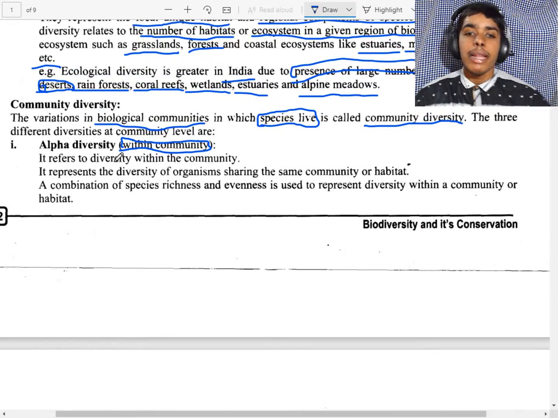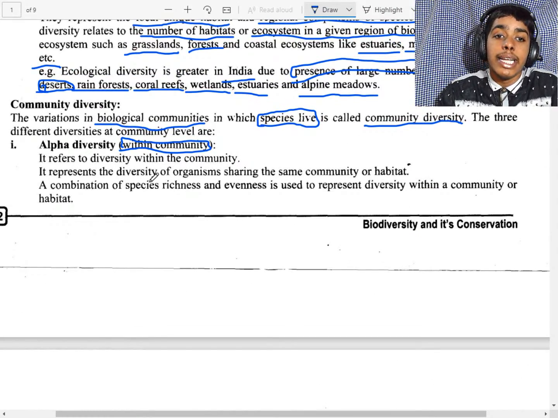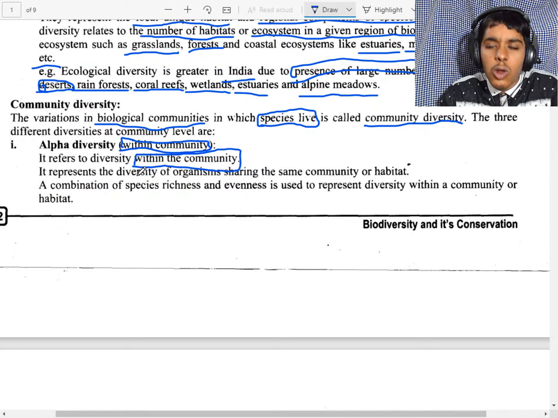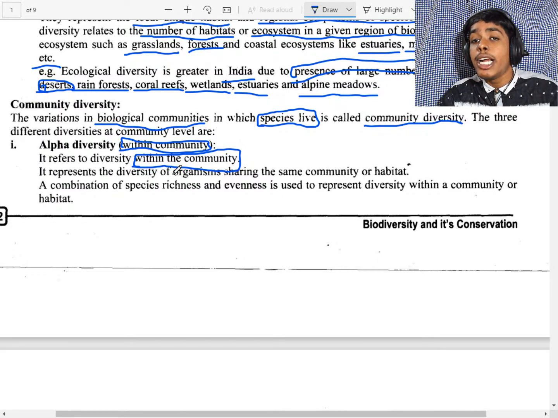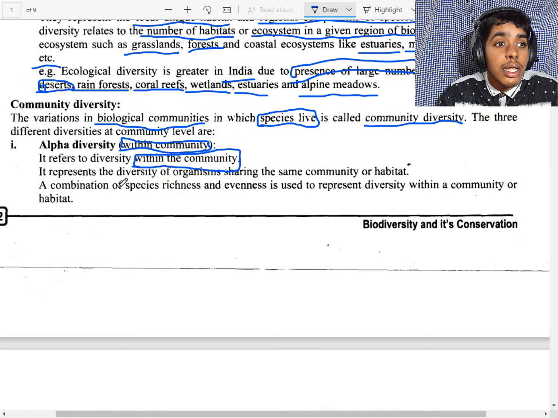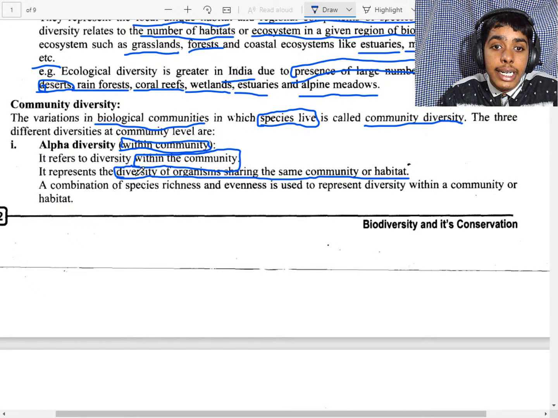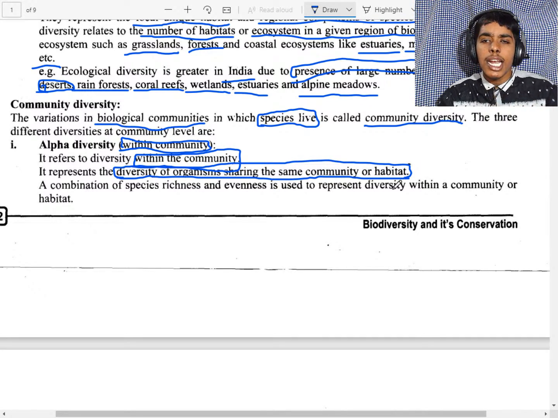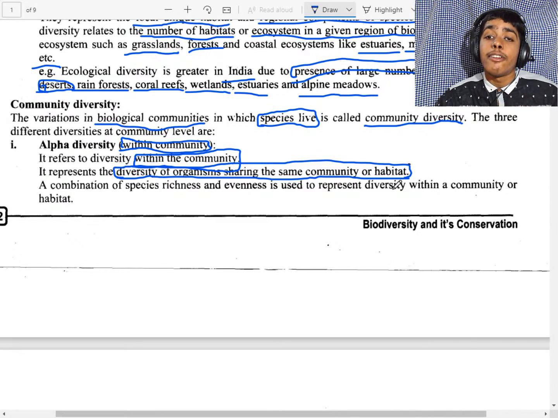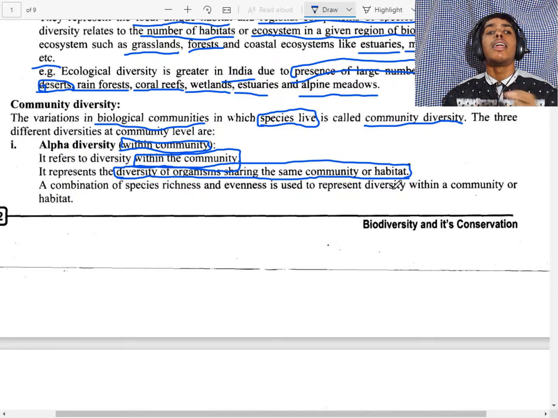Now we will see what is meant by alpha biodiversity. It is within the community. That means within the local area, how many species, what is the biodiversity of the organisms within the community. They are saying it represents the diversity of organisms sharing the same community or habitat. That means they are living in the same community, so they share common habitats, same temperature, same air pressure, and all.